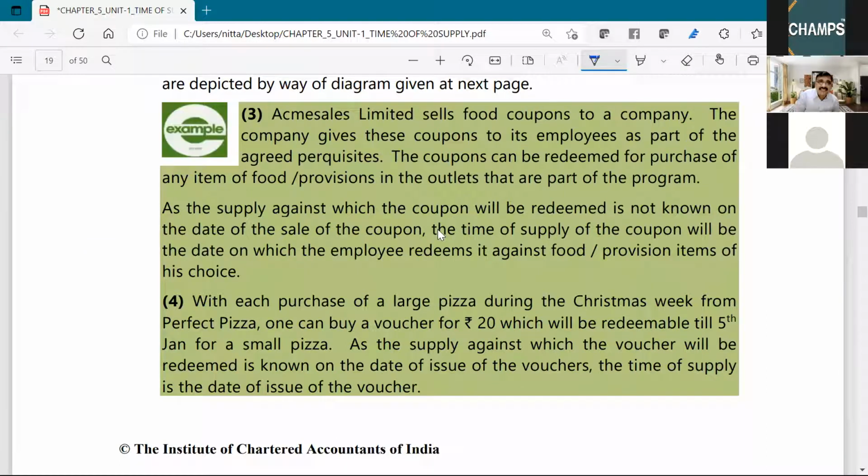Acme Sales Limited sells food coupons to a company. The company gives these coupons to its employees as a part of the agreed perquisites. The coupons are to be redeemed for purchase of food or provisions in the outlets that are part of the program.